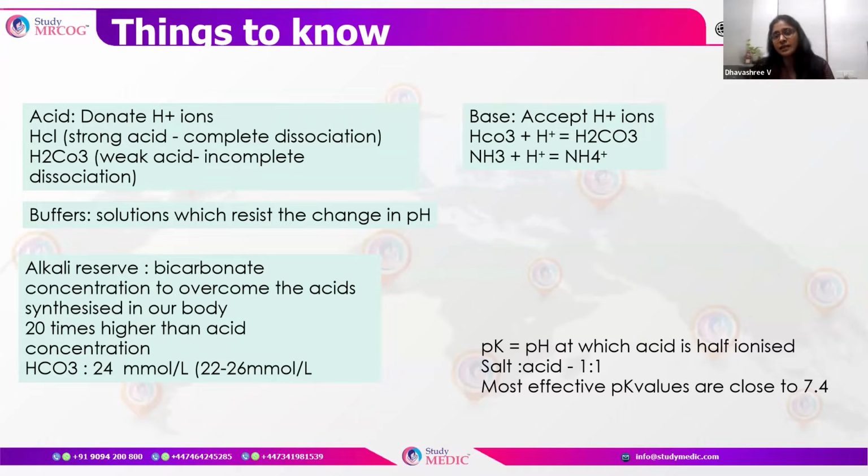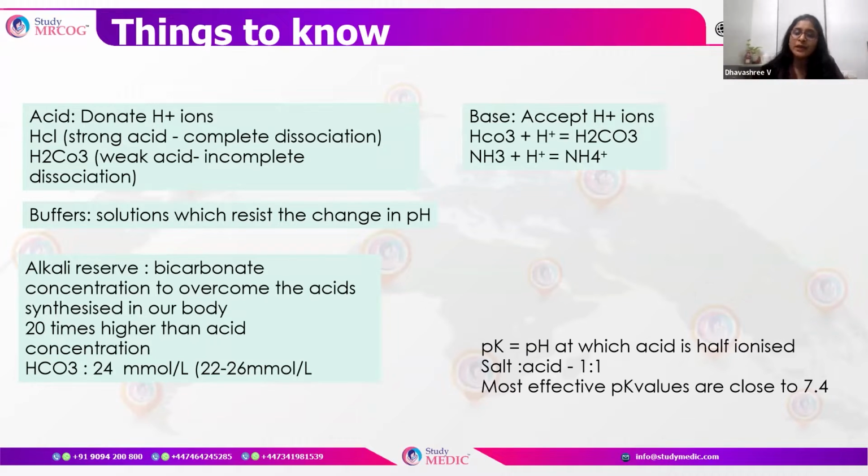So in the body, there is an alkali reserve, which is nothing but bicarbonate. This bicarbonate is in a higher concentration so that it overcomes the acid. These acids are constantly synthesized in our body, and so there is always a reserve in the body which is approximately 20 times higher than that of the acid. So when the acid increases, this alkali reserve is able to overcome the metabolic acidosis. The alkali reserve is a little higher than the acidic concentration.